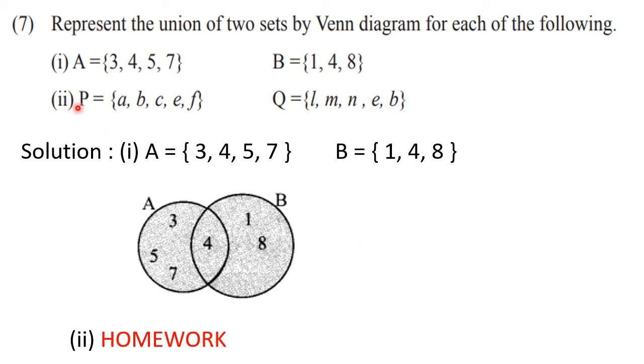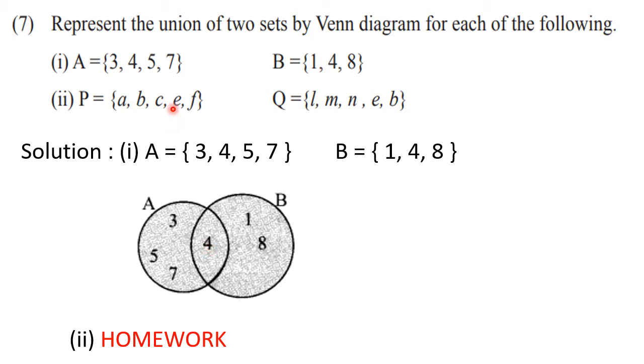Like now here, see, in P and Q, what you can observe is B is common. See, B is present in P also and B is present in Q also. Also, you will find that E is common. So here two elements are common. So you will draw a similar diagram, but those two common elements, that you will write down here.